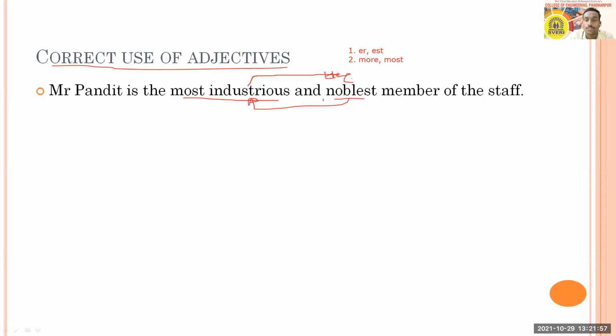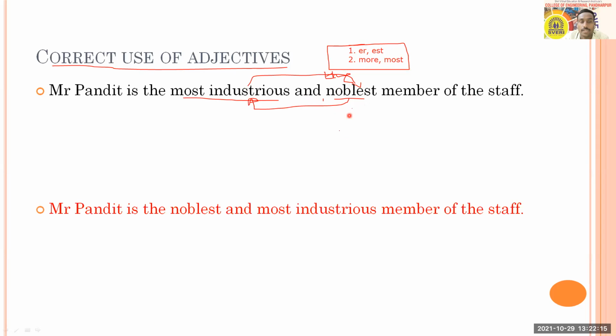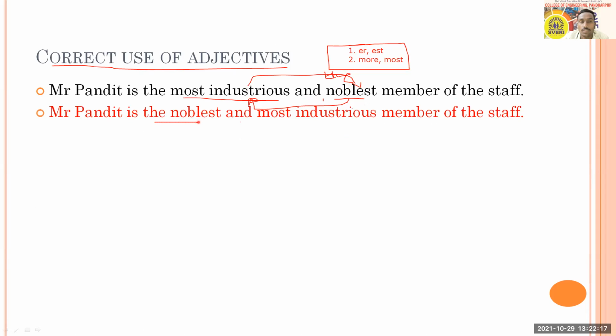We need to say, Mr. Pandit is the noblest and the most industrious member of the staff, like this. This is minor. I don't feel that this is major, but though it is minor, it is important. You try to understand it. So the correct sentence will be like this: the noblest and most industrious.